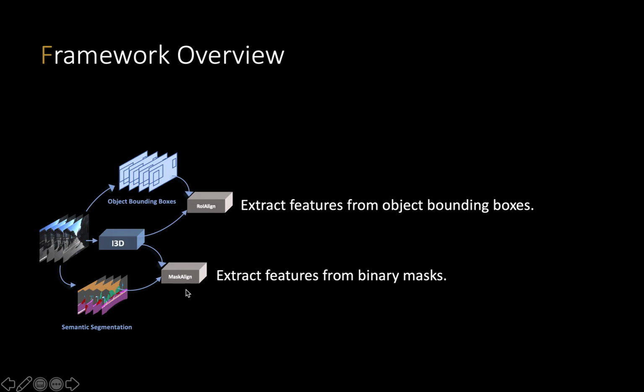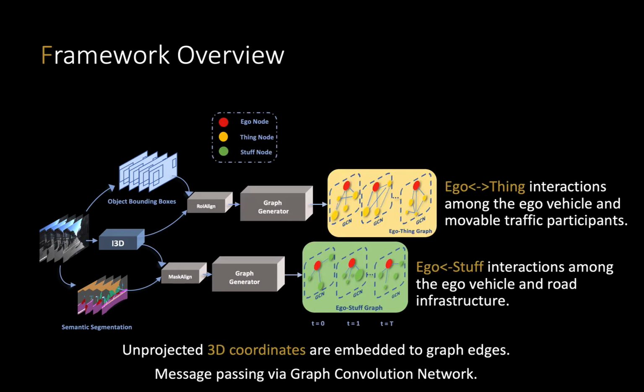And then we construct two graphs to model the interactions. The ego-thing graph in the upper branch is designed to model interactions of the ego vehicle and movable traffic participants. The lower branch is called the ego-stuff graph, which represents the influence that the road infrastructures have on the ego car. When modeling the spatial relations between every pair of nodes, we use not only their appearance features, but also the distances in 3D coordinates.